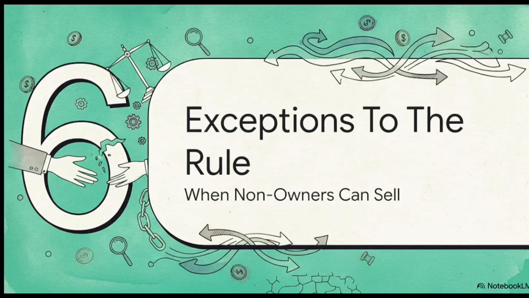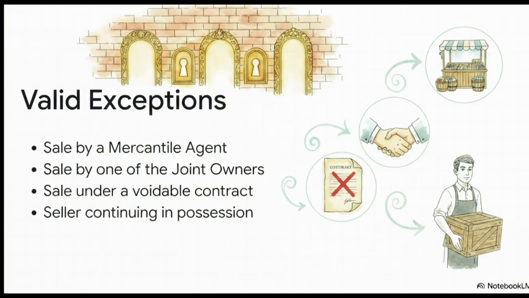And finally, Section 6, exceptions to the rule. But hey, the law isn't entirely heartless to innocent buyers. There are some absolutely crucial loopholes designed to protect everyday commercial transactions. In very specific, exam-critical situations, a non-owner can actually pass a perfectly good title to a buyer. This includes sales by a mercantile agent, a joint owner, someone holding goods under a voidable contract, or even a seller continuing in possession after a sale.